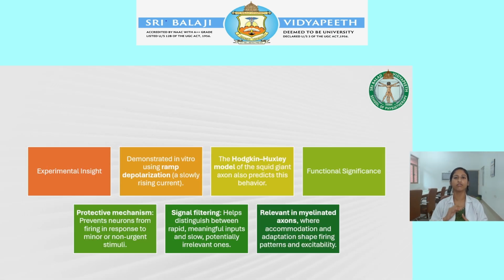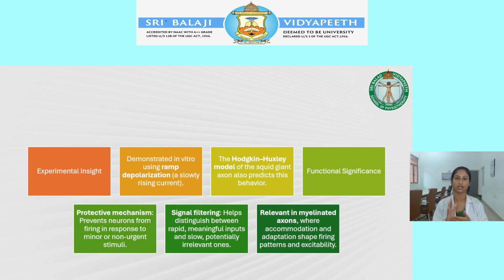What are the functions of neuronal accommodation? It is a protective mechanism. It does not encourage unnecessary firing in response to minor or non-urgent stimuli, and it is helpful in signal filtering. Unwanted things are not encouraged, meaningful inputs are supported, and potentially irrelevant ones are rejected. Third, it is helpful in myelinated axons. So this is about neuronal accommodation.